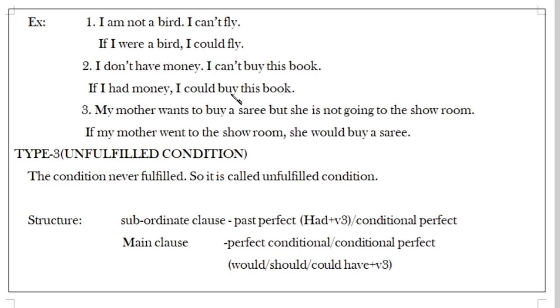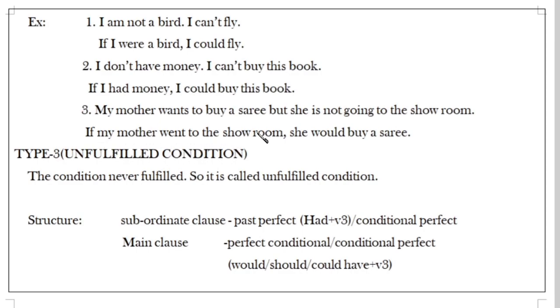And now third example. My mother wants to buy a saree, but she is not going to the showroom. See, she is not going to the showroom. It is indicating what? She doesn't go to the showroom. But she wants to buy a saree. Only imagination looking to us in this sentence. Then we construct it in imaginary condition.